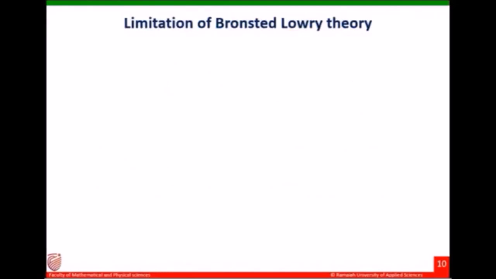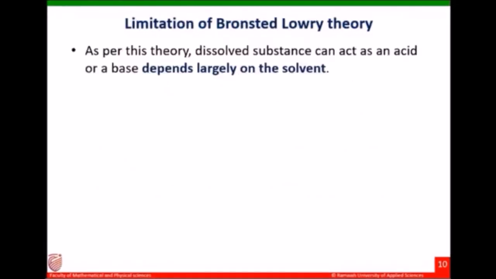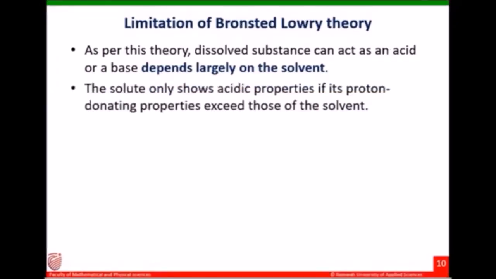A limitation of the Bronsted-Lowry theory is that the extent to which a dissolved substance can act as an acid or a base depends largely on the solvent. That means the solvent decides whether the solute is an acid or base. The solute only shows acidic properties if its proton donating properties exceed those of the solvent.